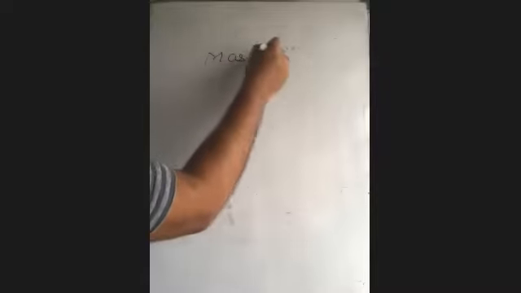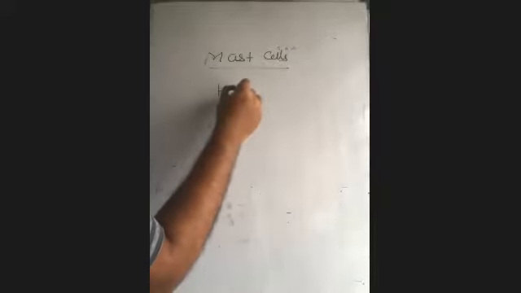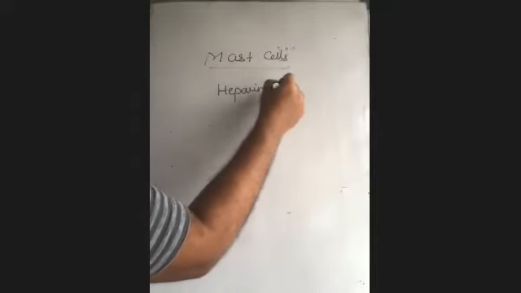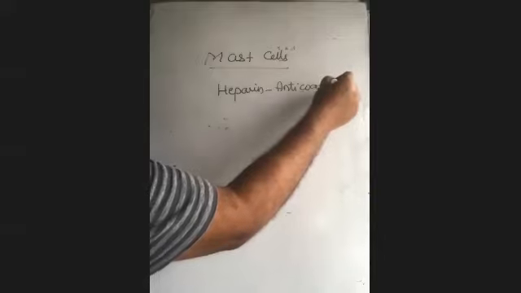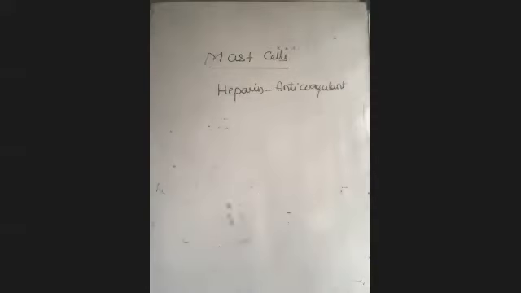Now let us learn based on the text concept. Mast cells, what are they? They secrete heparin. Heparin is an anticoagulant material which prevents blood clotting. Mast cells secrete heparin, which is an anticoagulant.